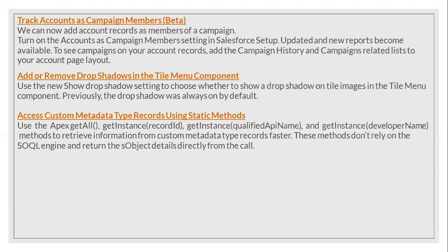But if you want to get the custom metadata type records, previously we were writing SOQL queries. But now from Spring 21 onwards, here also we have methods called getAll, getInstance, and all these methods we can use to get the records from the custom metadata type. So in the code, you can reduce the governor limits, SOQL governor limits, right? At least we can reduce one governor limit. It will be good actually.